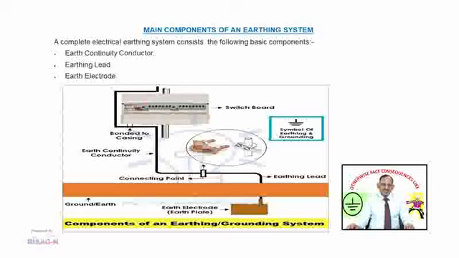Then a test connecting point is shown in the figure. That connecting point is also known as the test point. The conductive wire between the test point and the earth electrode is known as the earthing lead, and from the test point the earth continuity conductor is connected to the main distribution board as shown in the figure. From the main distribution board, the earth conductor will go to all house wiring and metallic equipment. The symbol is also shown in the figure. Let me discuss each component in detail.